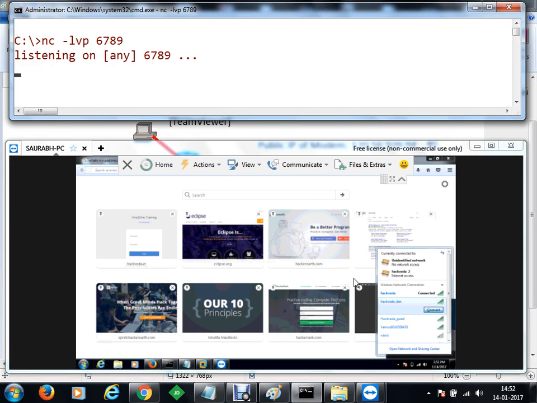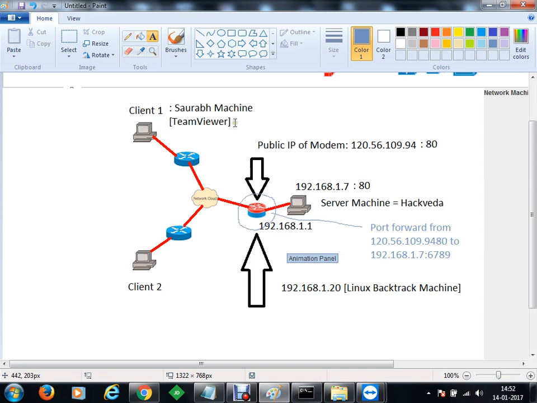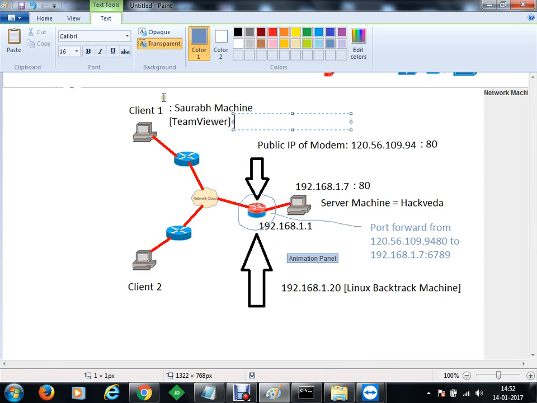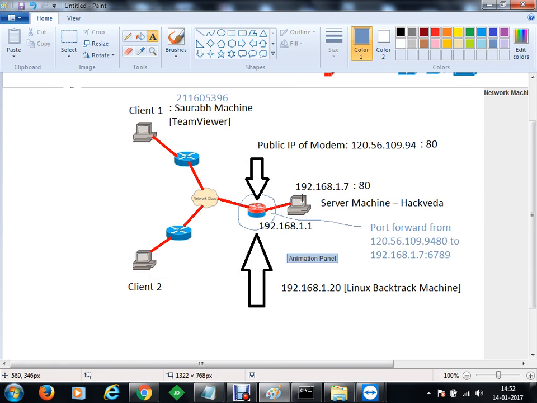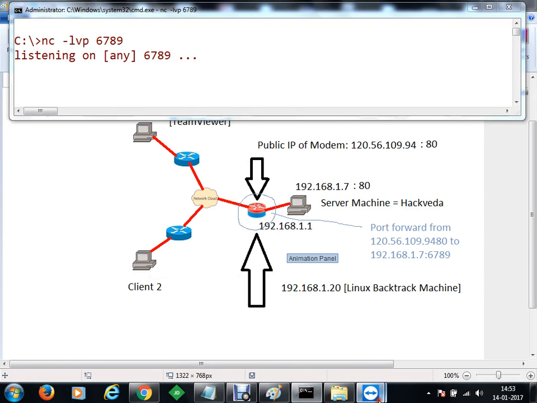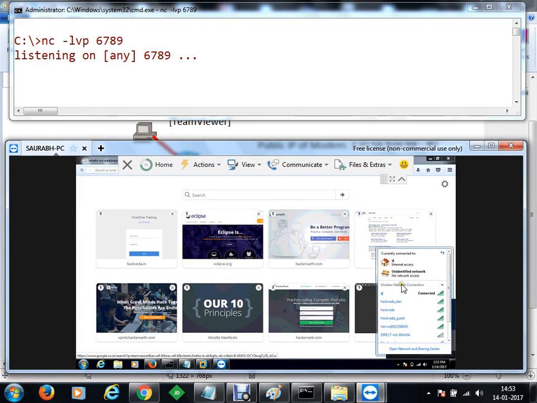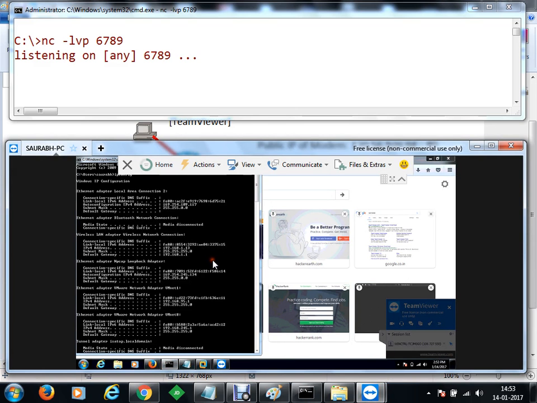Okay. And by the time, let me just go to Paint and add that Saurabh's machine has this address on TeamViewer and we have connected to this. And we are currently operating on this machine. But in order to record the demo, we have just taken the screen of Saurabh's machine on our computer in order to see what's happening at the server side and what's happening on the client side. Now, let's just open it. So now you are connected to SJ network. Let's say he is connected to SJ network. We'll open his command prompt.